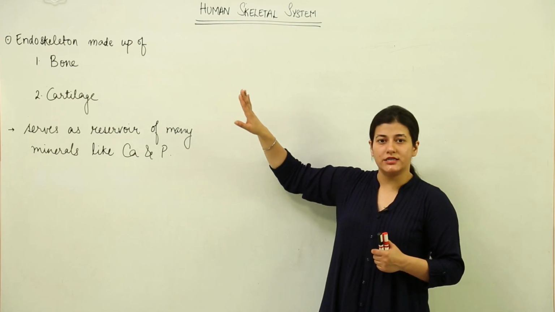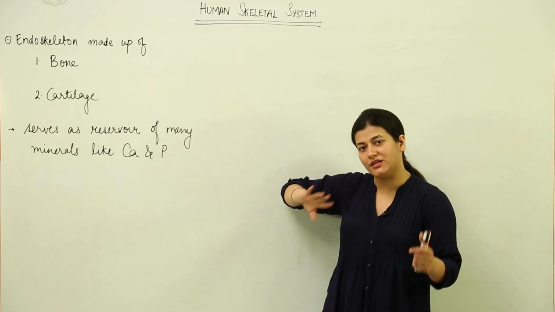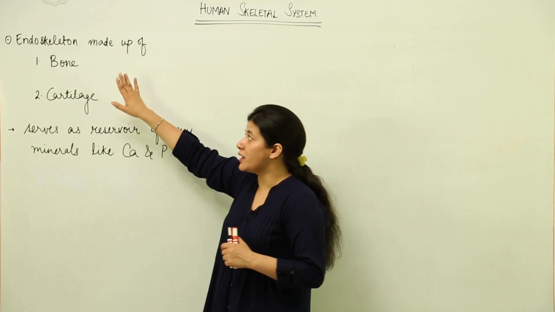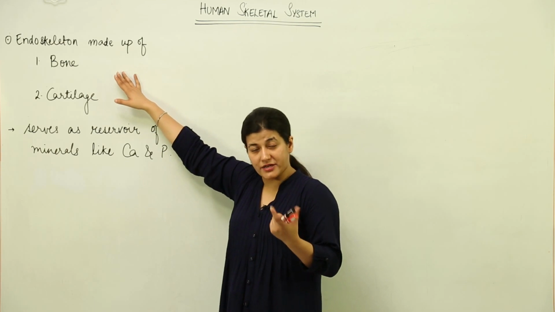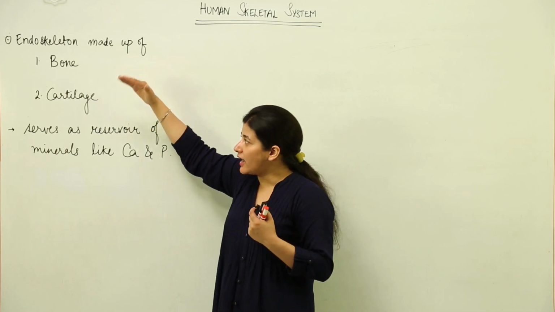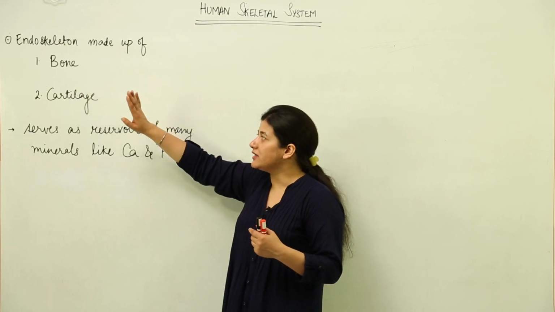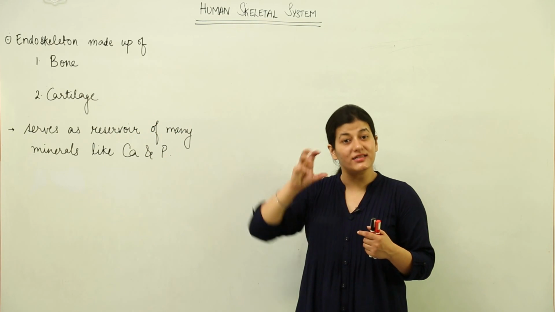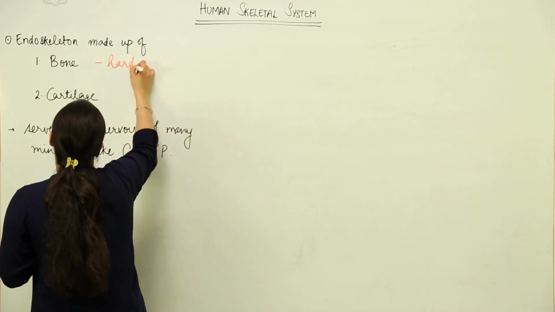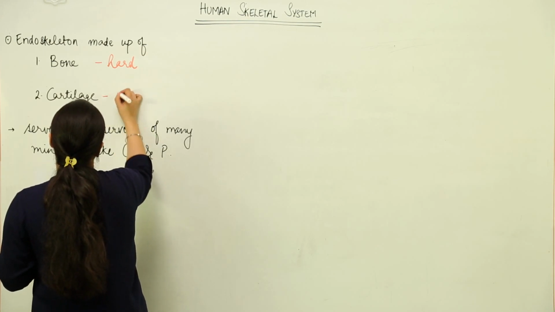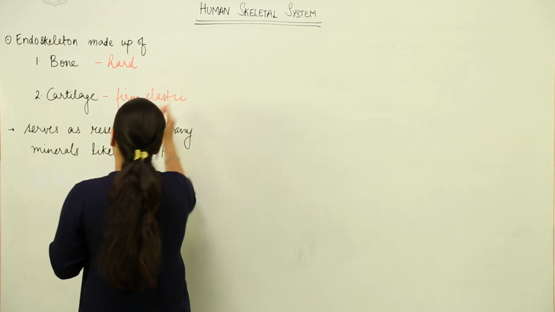And what is this endoskeleton made up of? It is made up of two types of skeletal connective tissue, which we have studied in connective tissue. The first one is the rigid and hard connective tissue of bone that is present in our body. You know that bones are hard. And the other one is the various types of cartilages present in the skeletal system. Cartilage is a firm and elastic connective tissue. Bone is hard, and cartilage is firm but a little bit elastic, that means it is pliable.